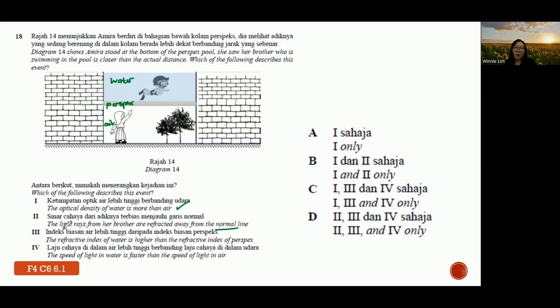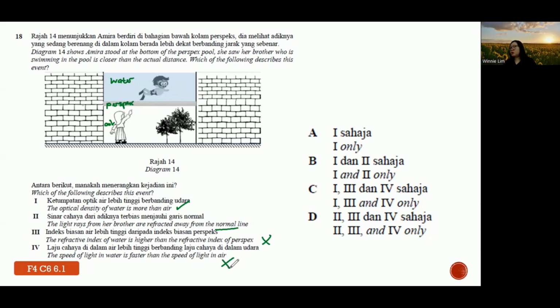Let's look at 3 and 4 first. The refractive index of water is higher than the refractive index of perspex? No, because perspex has the highest refractive index. And lastly, part 4: the speed of light in water is faster than in air. Also not correct. In air, the speed is higher.